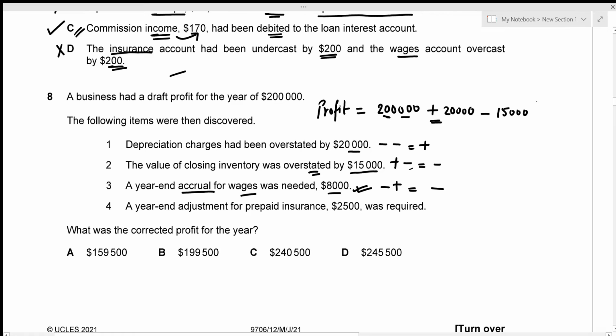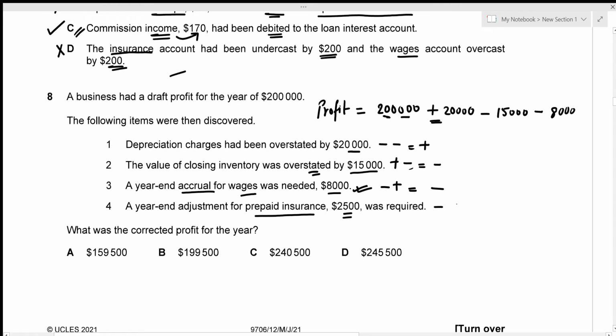So I'm also going to deduct 8,000 from here. And in number 4, we have a year-end adjustment for prepaid insurance. So prepaid insurance is not actually an expense for this year. It's going to be an expense for another year, right? So this should not be included. It's an expense, so that's a negative, but it should not be included. So I'm just going to have to deduct this amount as well.